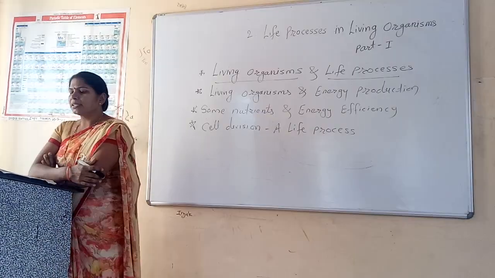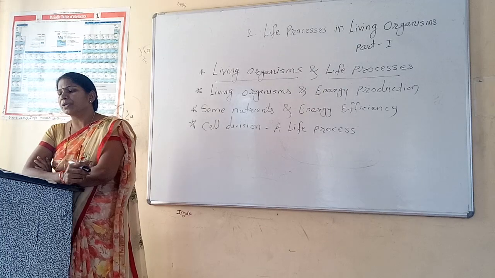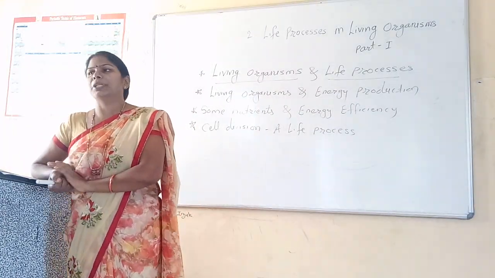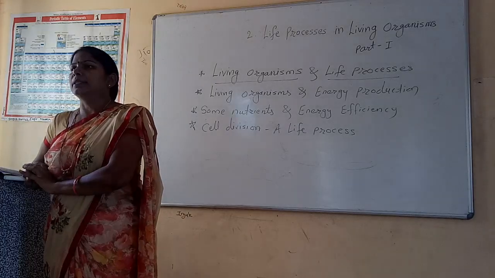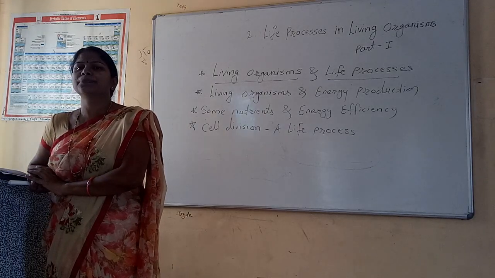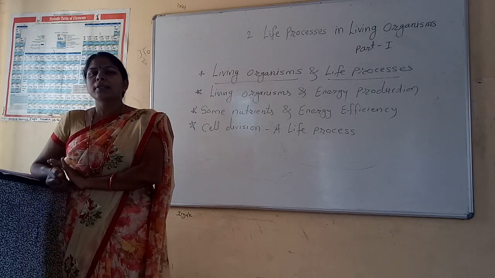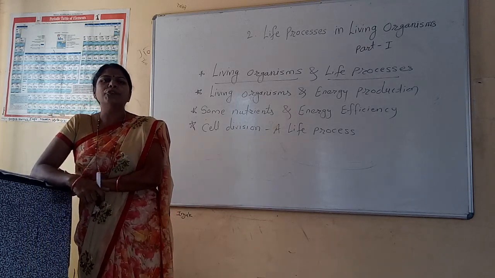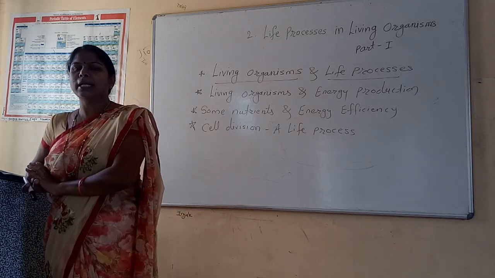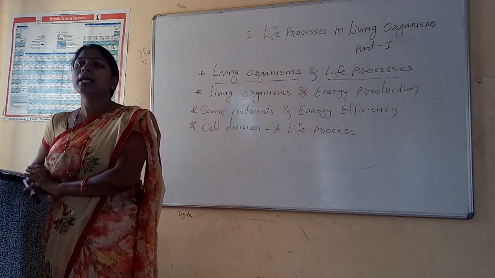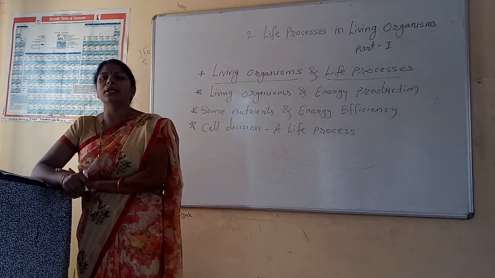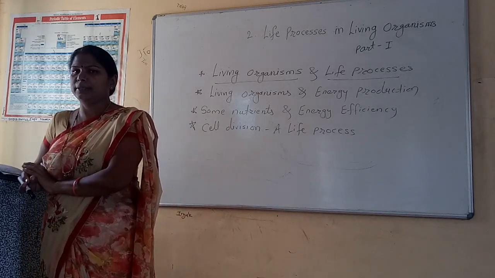One more question that's given here: which different functions are performed by the muscles in the body? The muscles present in our body are of different types. They may be voluntary muscles as well as involuntary muscles, and one more that we know about, present around our heart, is called the cardiac muscles.